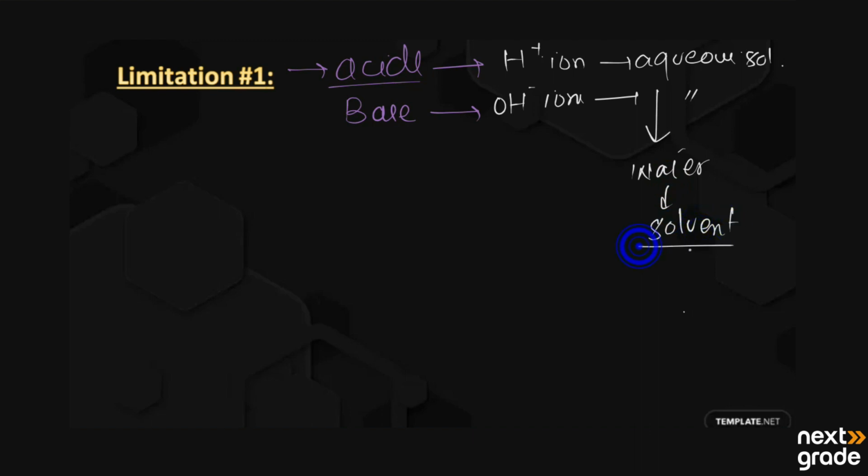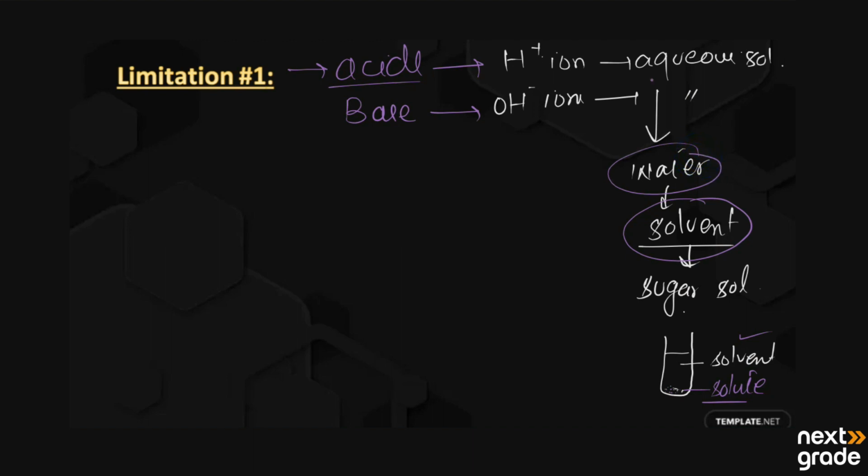And what is meant by the solvent? If we are having a sugar solution in a glass of water, and it is having sugar dissolved in it. So in this solution, the water, as it is present in larger quantity, will be known as solvent, and the sugar that is dissolved in small quantity in it is known as solute. So these are the two main constituents of the solution, solute and solvent. So the solutions that are having water as the solvent are known as aqueous solutions because the word aqua means water.